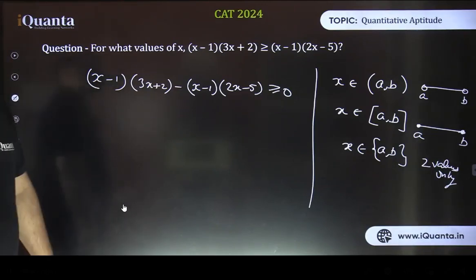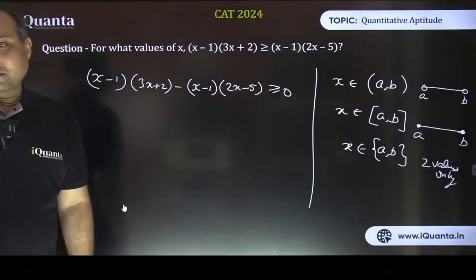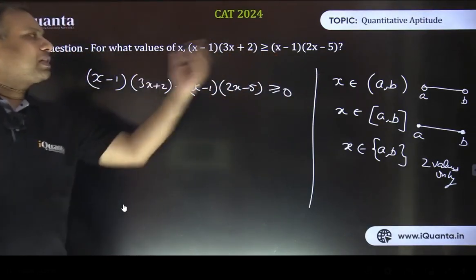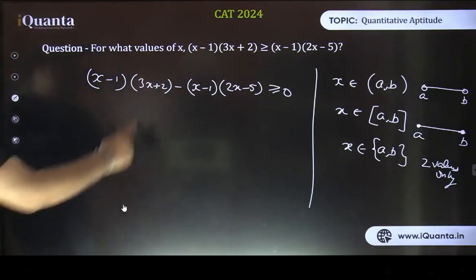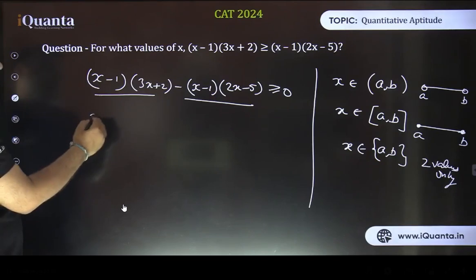No, we cannot divide by a variable also. Whenever we are having variables, it's always better to make one side 0. And to make it 0, we just need to transpose this RHS to the LHS as we have done. Fine, this step is clear. Now among these two terms, we can take this common x minus 1 outside.